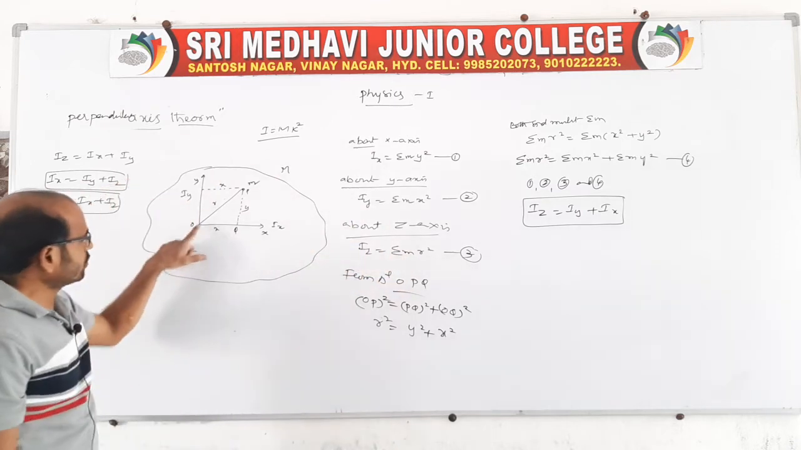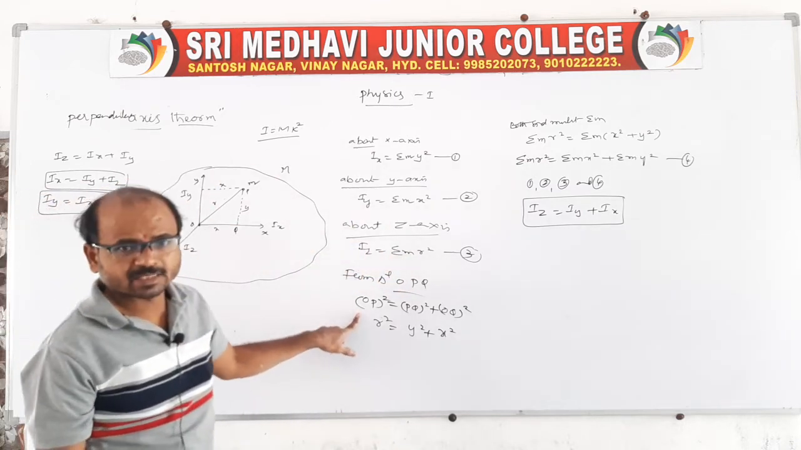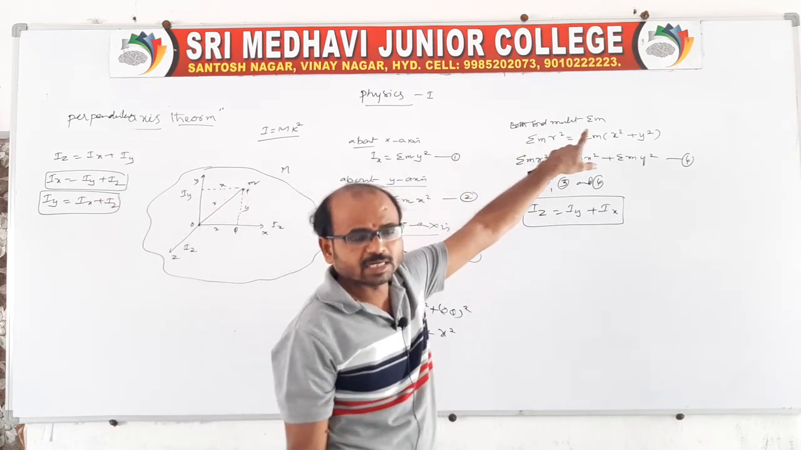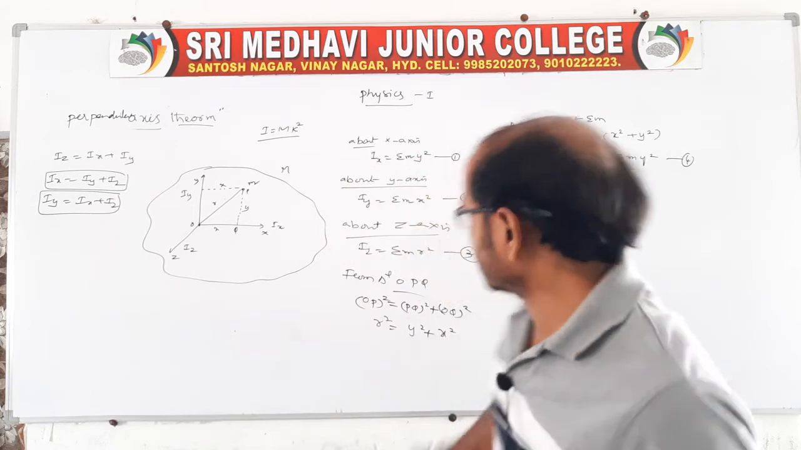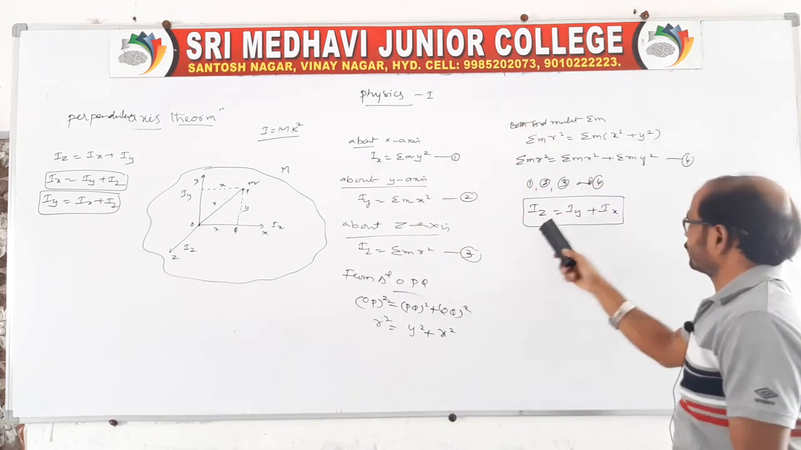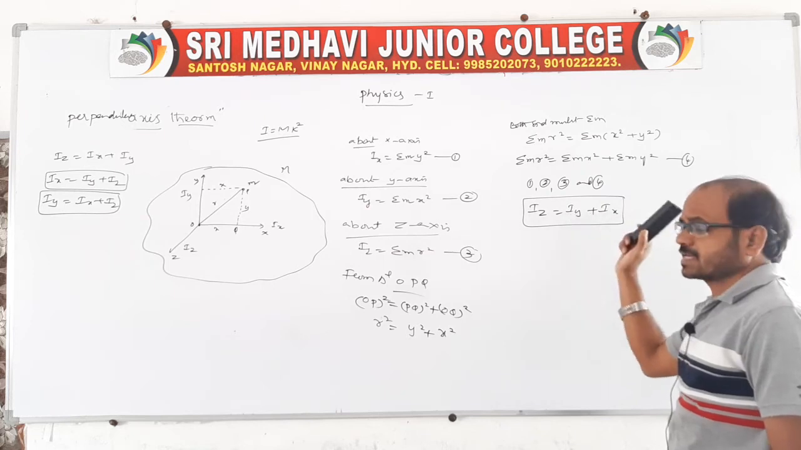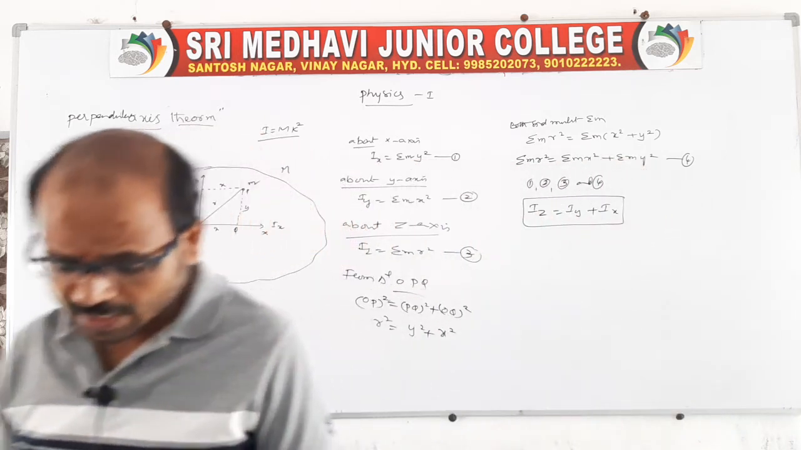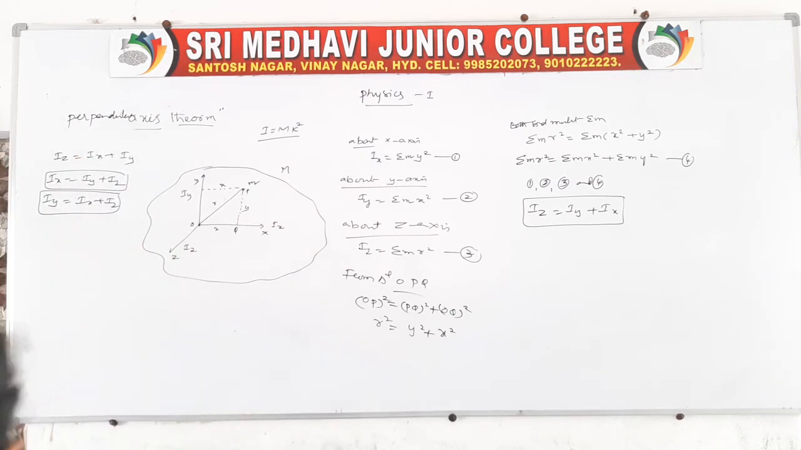Like in a triangle OPQ, you apply the Pythagoras rule, then multiply both sides with sigma m r square. After multiplying, Iz is equal to Iy plus Ix. It is the theorem of perpendicular axis. So there are two theorems, one we can say parallel axis and one more the perpendicular axis theorem.